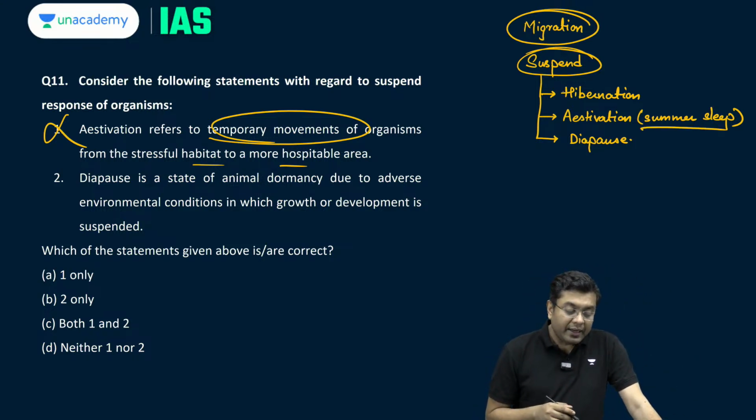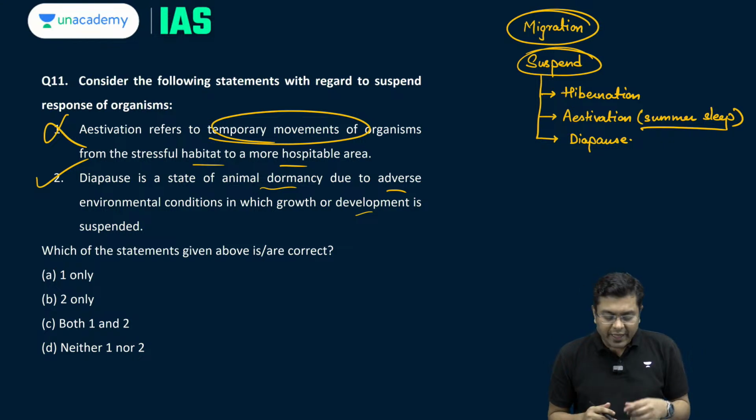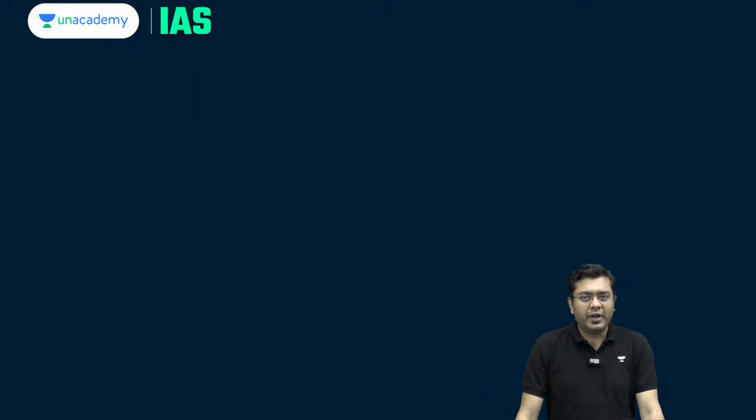Then, diapause is a state of animal dormancy, means the metabolic activities are not active anymore, due to adverse environmental conditions in which growth or development is suspended. This is actually correct. That is what is the description of diapause. So, which of the statements given above is or are correct? The answer is B, that is 2 only.